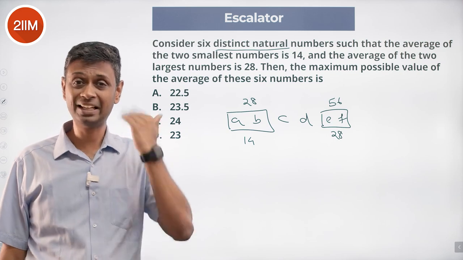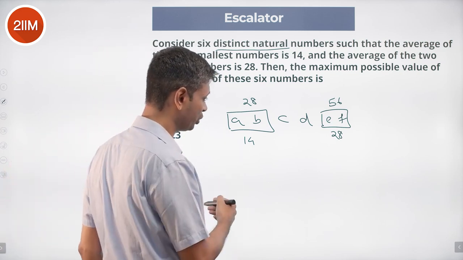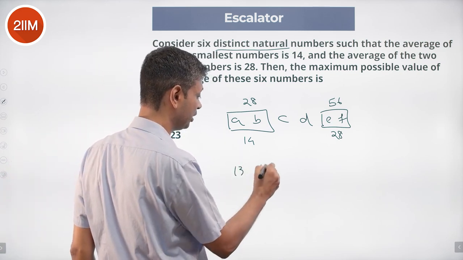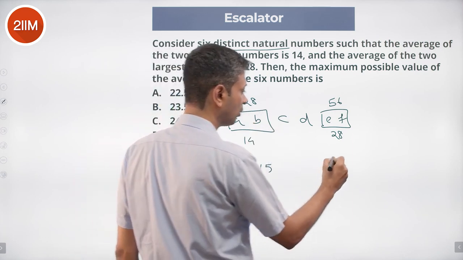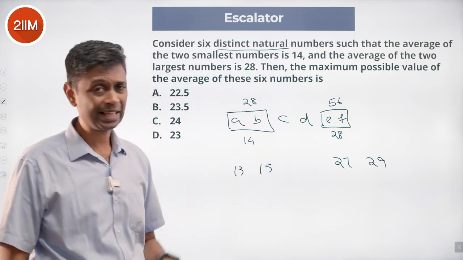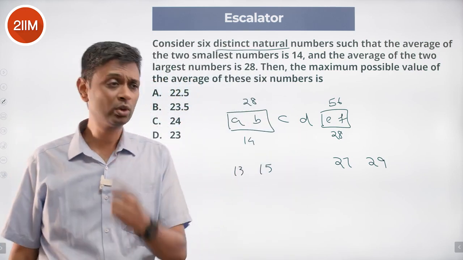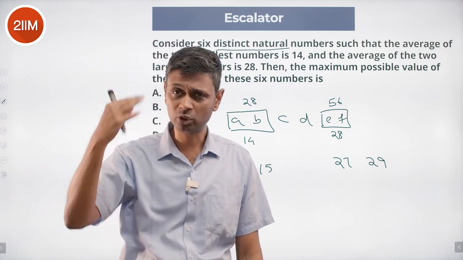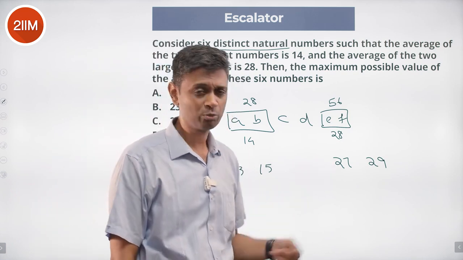We want the numbers to be as high as possible. These two average to 14; it can be anything, I can put 13 and 15 here. But for those two, I want to put 27 and 29. Why? I want E to be as high as possible, because my missing two numbers are C and D, and I want to take them as high as possible. So E should be as high as possible, 27 and 29.